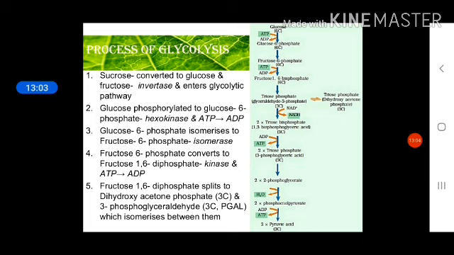And in the last step, the 10th step, this phosphoenol pyruvate loses its last phosphate group. This phosphate is lost, and ATP is formed, because the phosphate is taken up by ADP to form the ATP molecule. When the phosphate group is removed, phosphoenol pyruvate forms pyruvic acid. And since there are 2 molecules of phosphoenol pyruvate, 2 molecules of pyruvic acid will be formed. Pyruvic acid contains 3 carbons, and in this way 2 molecules of ATP will be formed, because 2 molecules of pyruvic acid are formed.